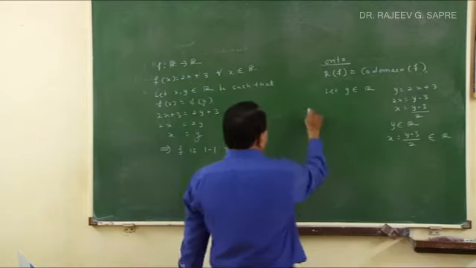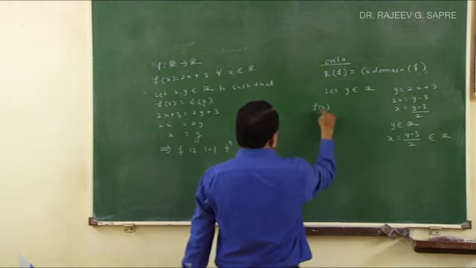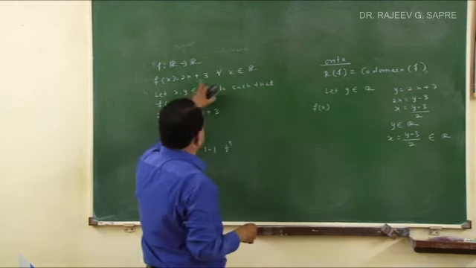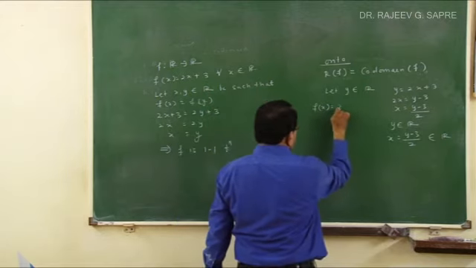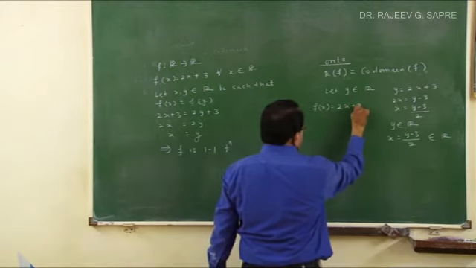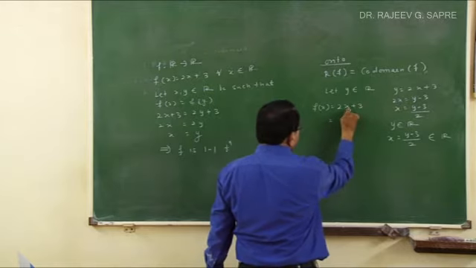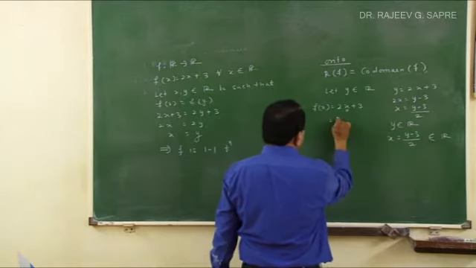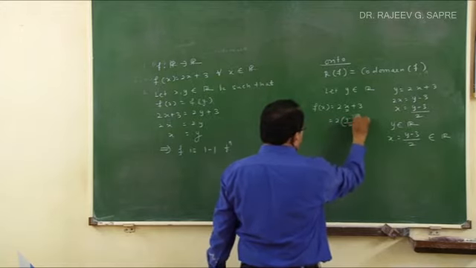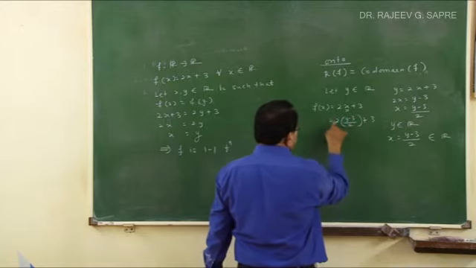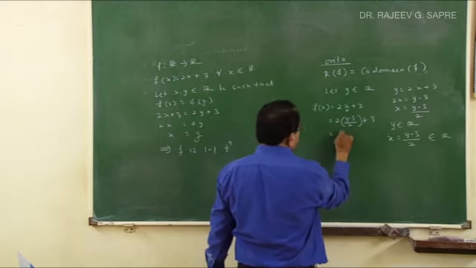And now if I consider f(x), what is the definition of f(x)? 2x plus 3. So I will calculate f of (y minus 3) upon 2: in f(x) equal to 2x plus 3, you replace x by (y minus 3) upon 2. So it means 2 into (y minus 3) upon 2, plus 3. The 2 gets cancelled, and y minus 3 plus 3 is y.